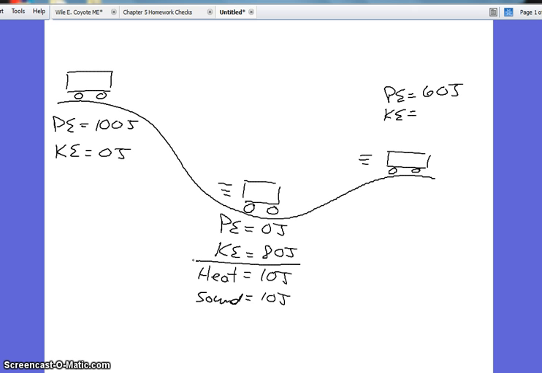Same thing here now, as we get to the top of the next hill, we might only have 10 joules of energy. Well, what happened? We only have 70 total now. What happened to that remaining 30? Well, again, some of it goes into non-mechanical forms like heat and sound. I'm writing these as always the same value, heat and sound, but it could be anything. But the main idea here is that the energy that is no longer in mechanical forms has gone into non-mechanical forms, but the total is still 100 at all